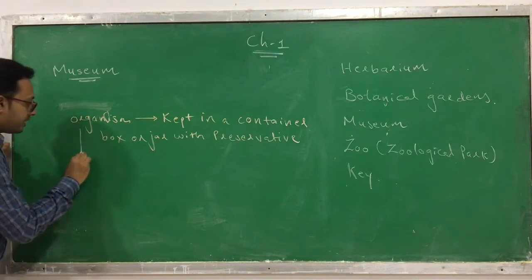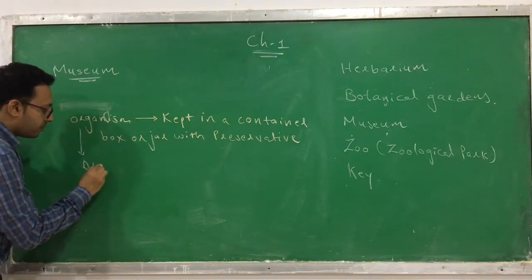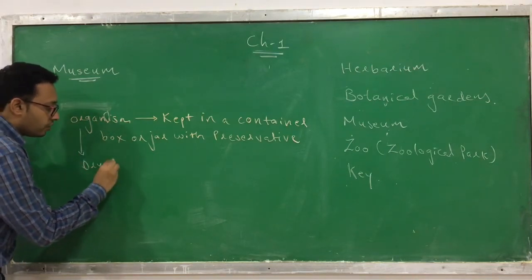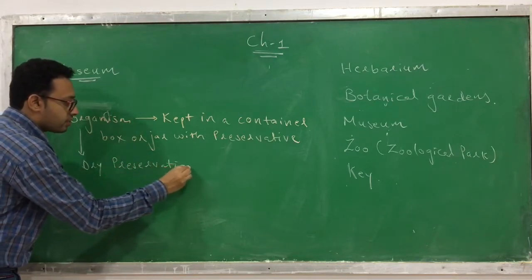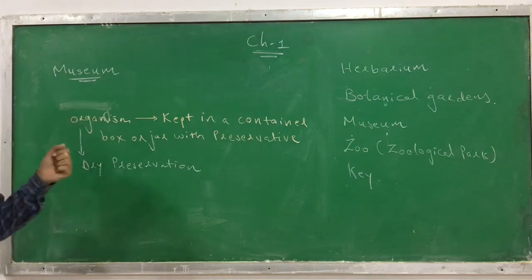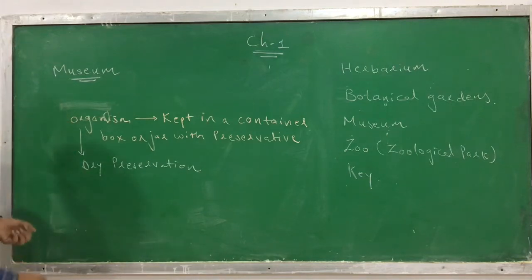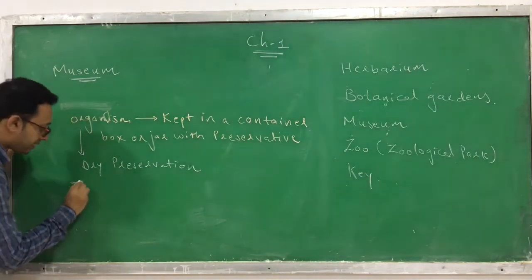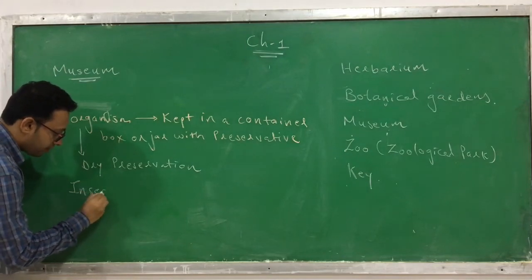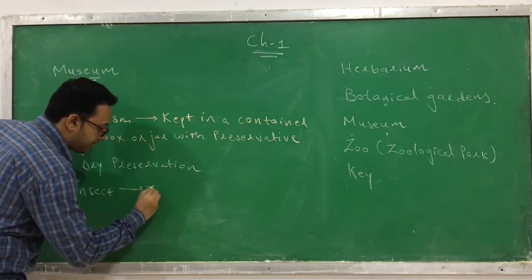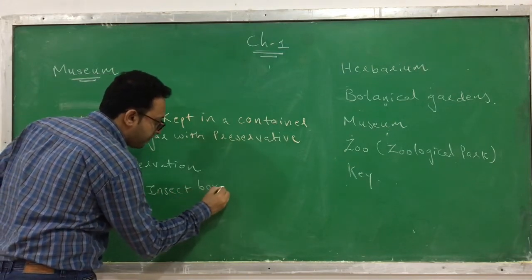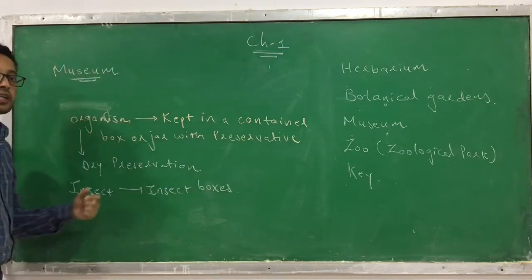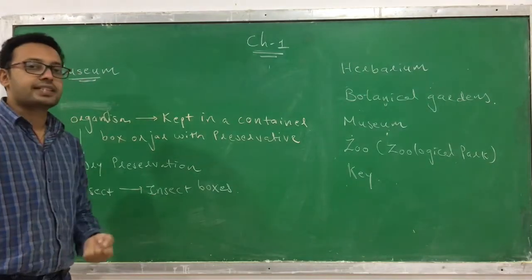Sometimes these organisms are also preserved in dry conditions. So they are preserved in dry conditions and kept in boxes like this. Next, in the case of insects, the insects are kept in insect boxes. There are specific boxes where you can keep insects. So they are called insect boxes.